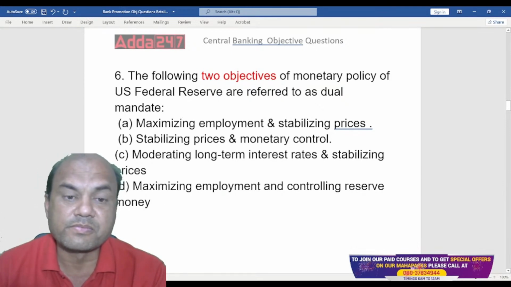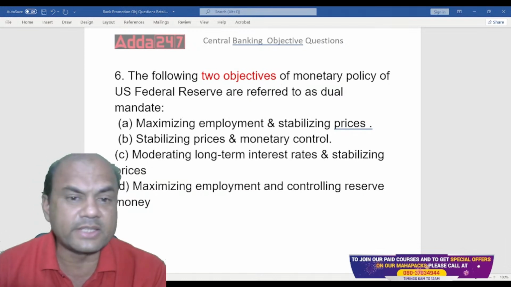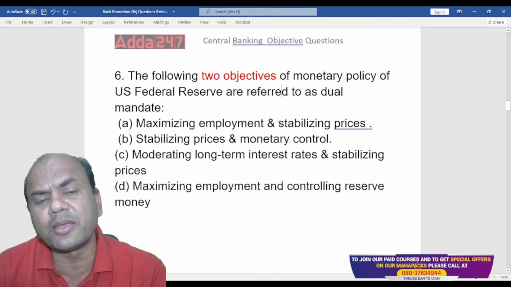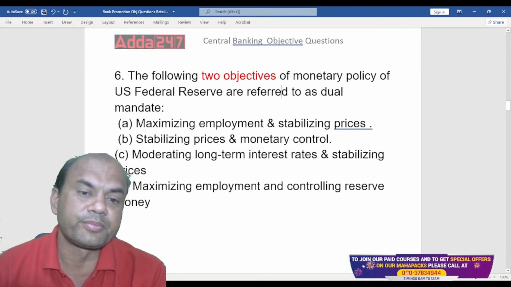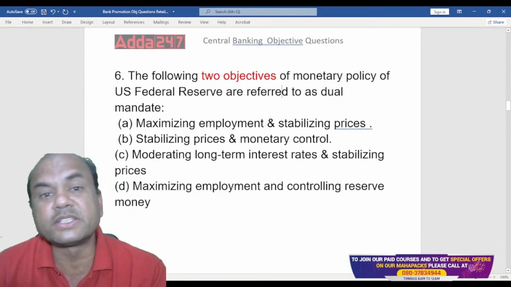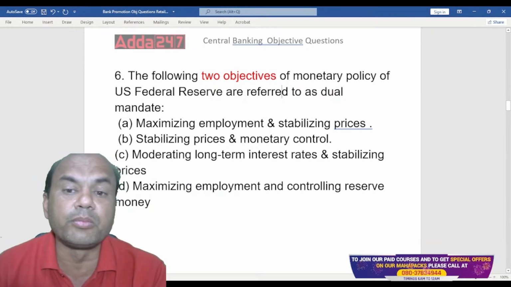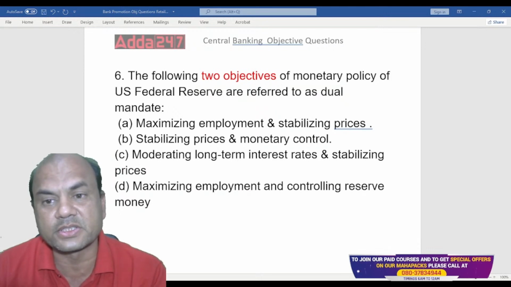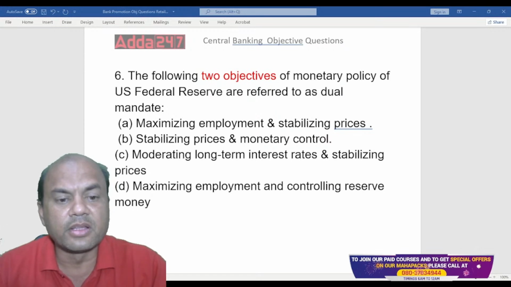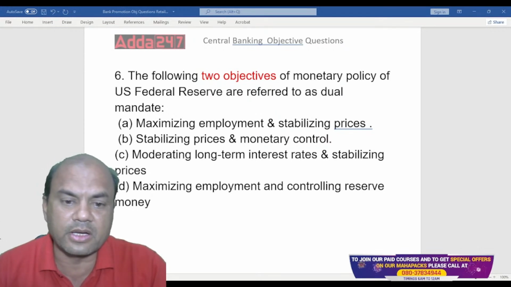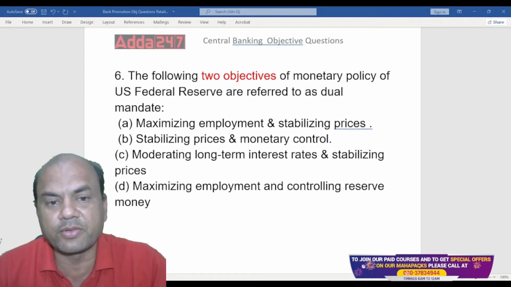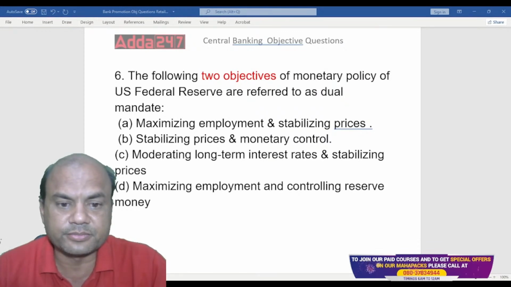Which of them? See, quite simple one. Why? It's simple. The basic objective of RBI is the same as that of the US Federal Reserve. Think over it. What is the country facing always? Which are the two main problems which a country faces? Once you apply your own logic to the two basic problems which a country faces, you'll be able to answer and get the answer. Type it in the comment section, everyone.